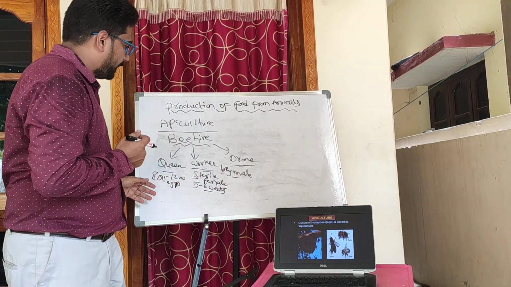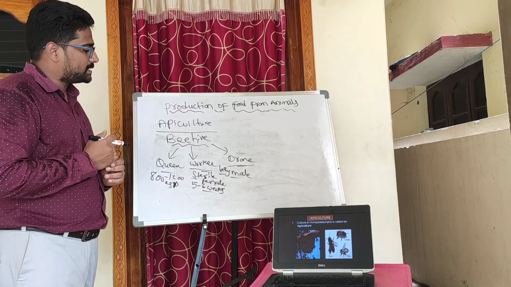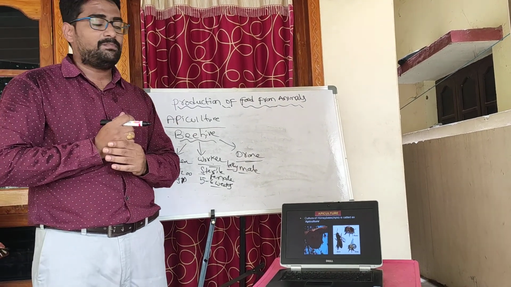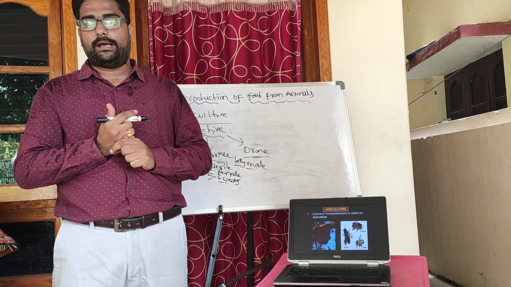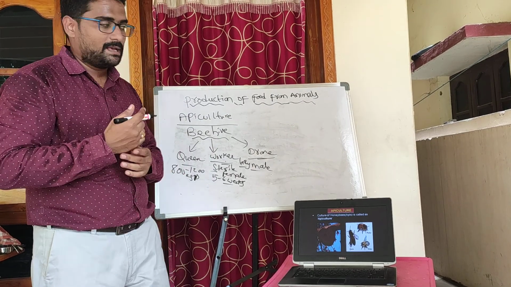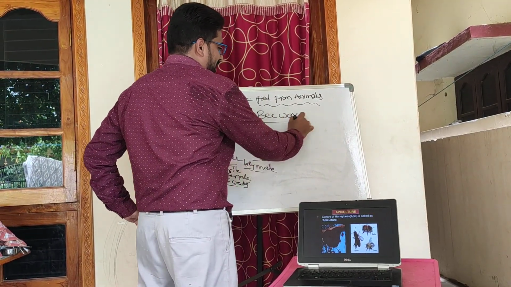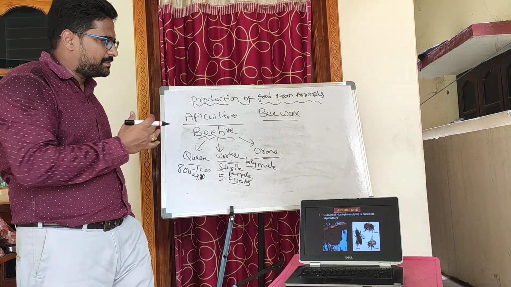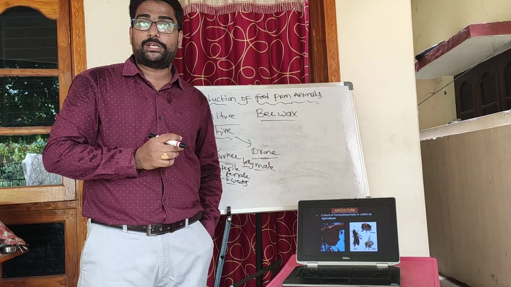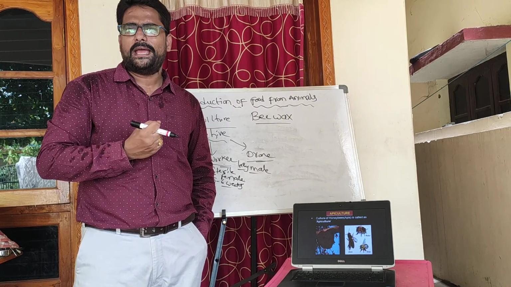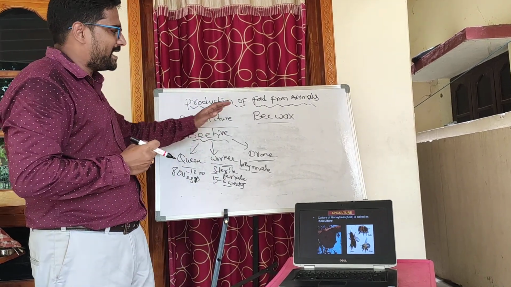So this is about apiculture. And my dear students, honey and all the other uses are also given. There are many extra products which are produced in apiculture, such as beeswax. The beeswax produced from these honeybee hives is used in the preparation of nail polishes, creams, and also many candles.